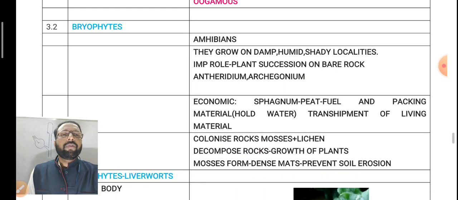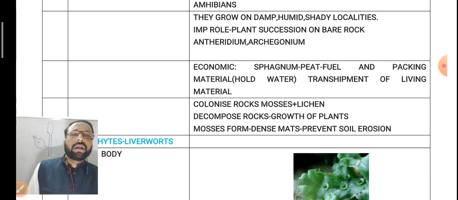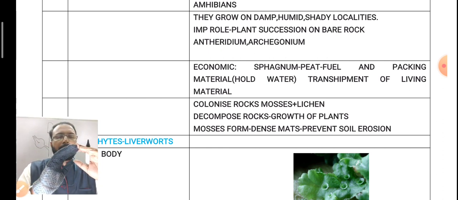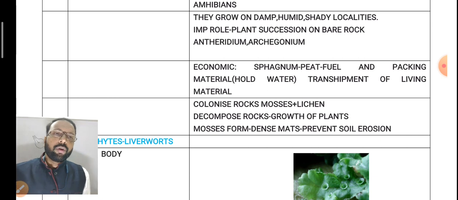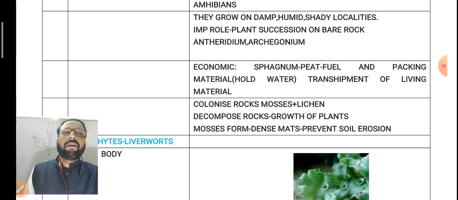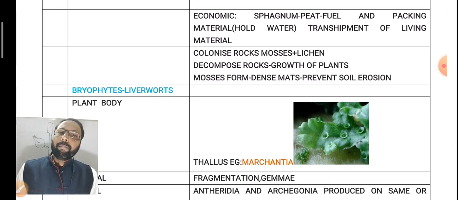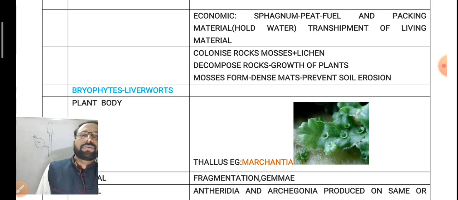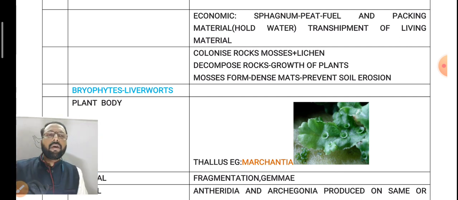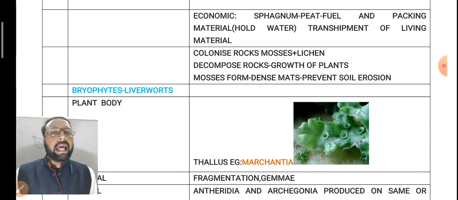Economic importance of bryophytes: especially Sphagnum, which is used for peat. Peat is a mixed structure which can grow on the surface of the soil. It is used as fuel and also in the making of packing material. These bryophytes break the rocks along with the lichens. Mainly the mosses form dense mats on the soil, which prevents soil erosion.